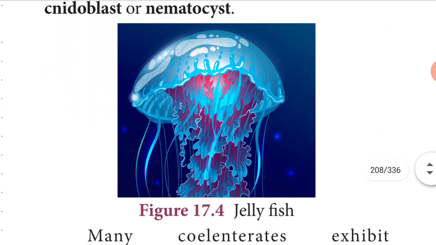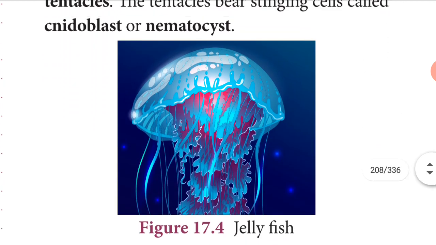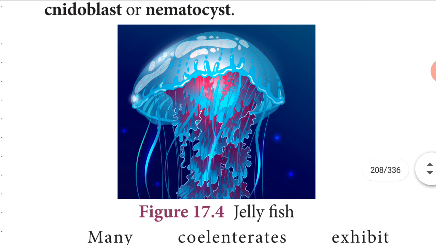See, jellyfish, this is also one of the coelenterates. Okay. The coelenterates are multicellular, radially symmetrical animals with a tissue grade of organization. So what are the characteristic features? One is multicellular, and they are radially symmetrical. What is radially symmetrical? In any radius, the body can be divided into equal halves.